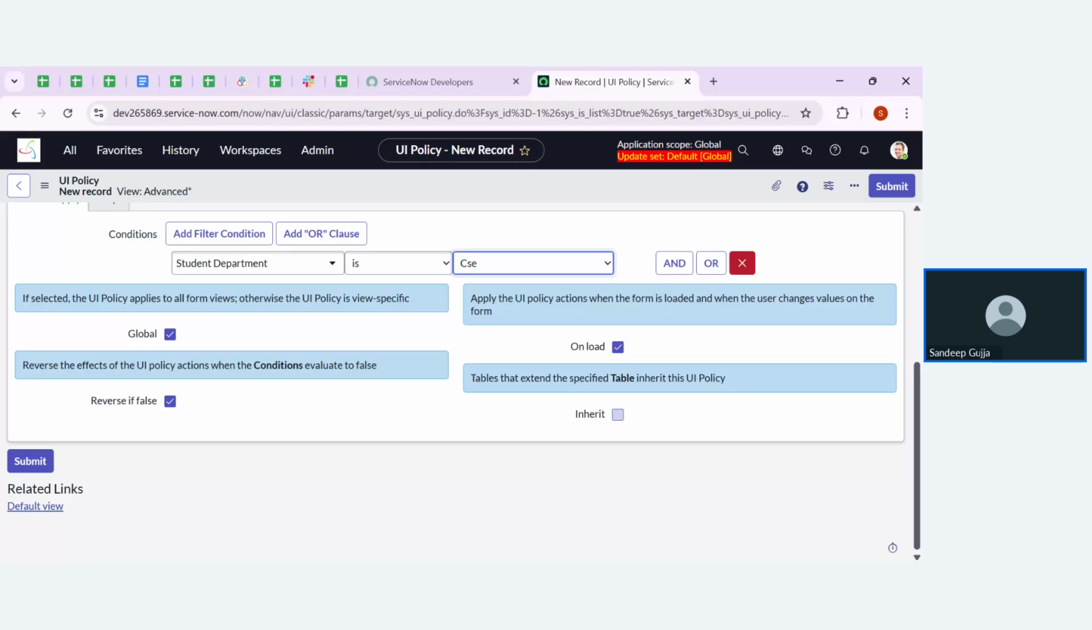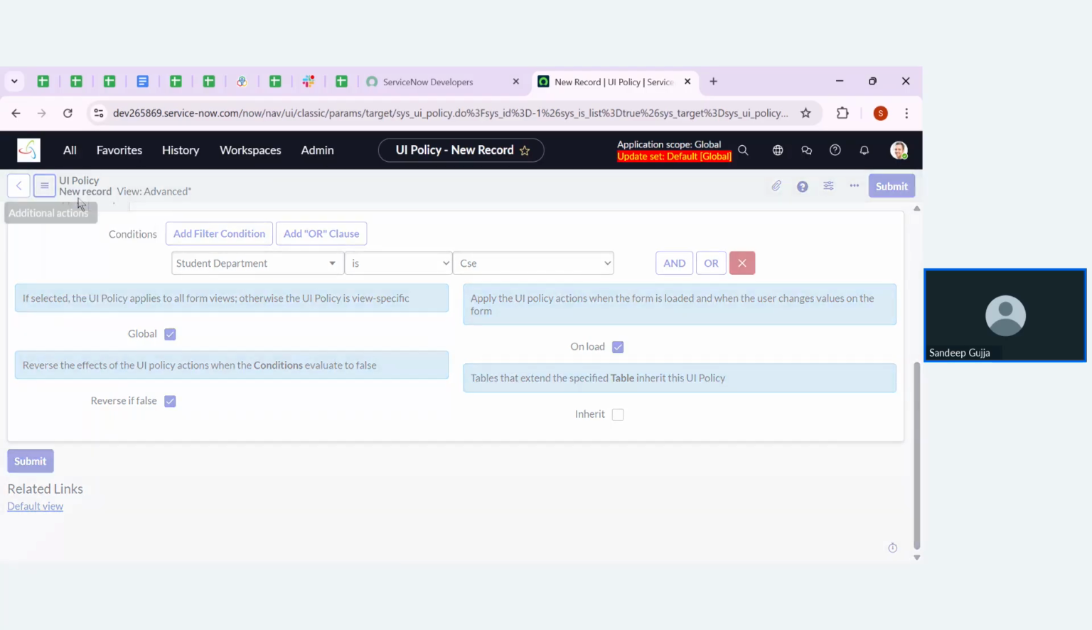That action is the UI policy action. We are going to create a UI policy action. To see that, first we need to save this particular condition. Click on the context menu, click on save.